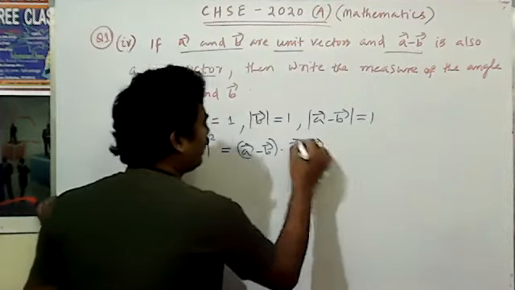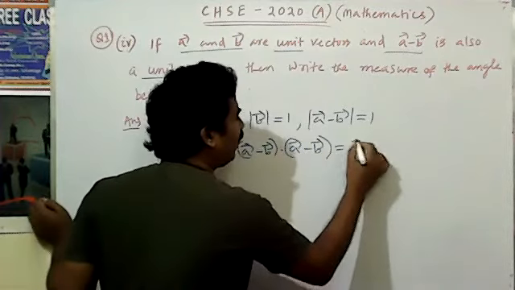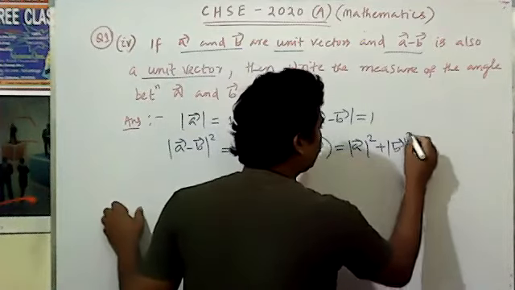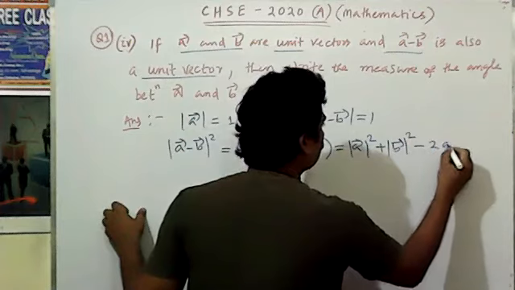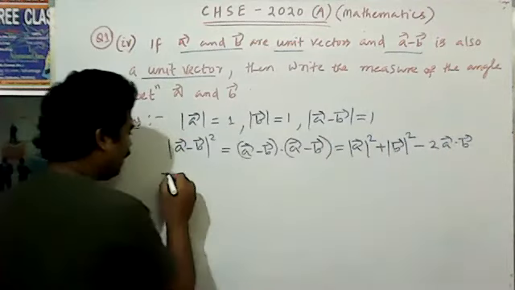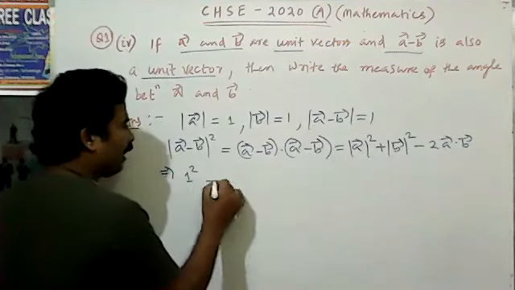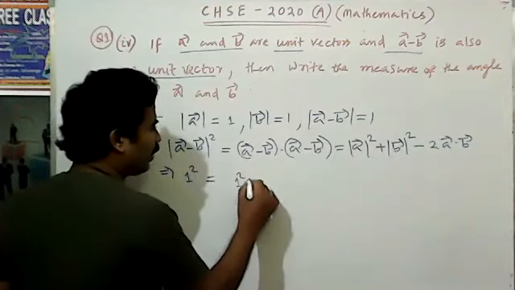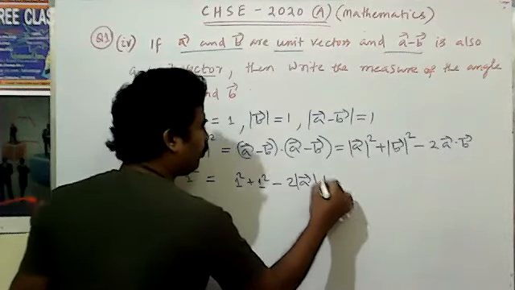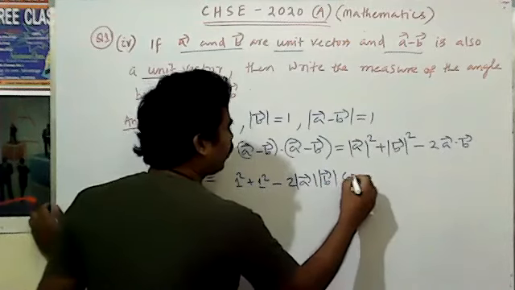Now the magnitude of A minus B, whole square, you can write as (A minus B) dot (A minus B). That value comes to the magnitude of A squared plus the magnitude of B squared minus 2 A dot B. So 1 squared equals 1 squared plus 1 squared minus 2 times magnitude of A, magnitude of B, cos theta.